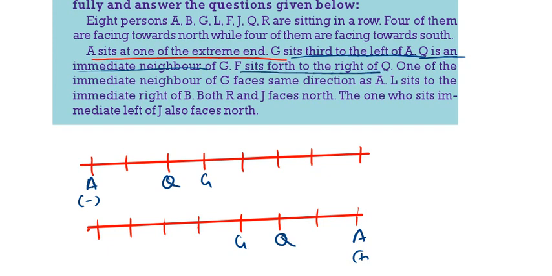F is sitting fourth to the right of Q. So from Q, 1, 2, 3, 4, here you write down F. Here 1, 2, 3, 4, here you write down F. Then one of the neighbors of G faces the same direction as A. One of the neighbors faces the same direction as A, means this will be minus, so this will be plus.